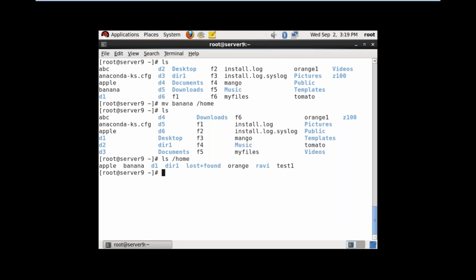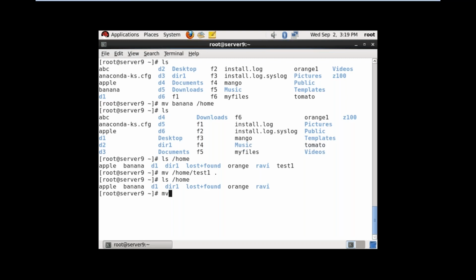So like that, I want to move the test1 file from home to here. mv /home/test1, where you want to move, my current directory. Now you can check under /home whether test1 is there or not. Test1 is not there. I moved it to my current directory. Like that, by using the mv command, you can move the files and directories from one location to another location.